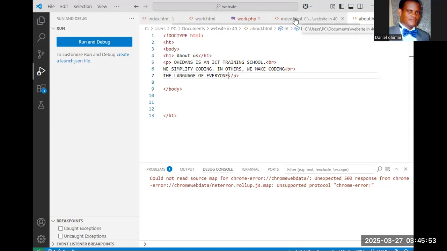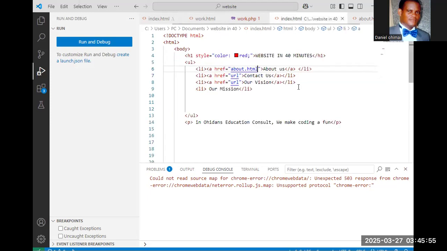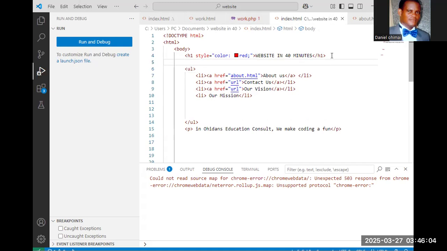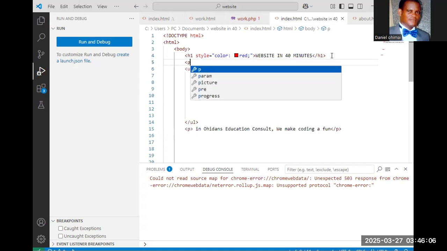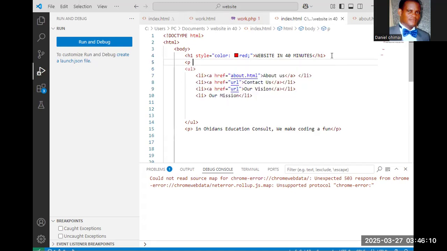So I'll click on index.html. I want to put it after that heading. So I want to put that inside P. So I'll put that inside P.